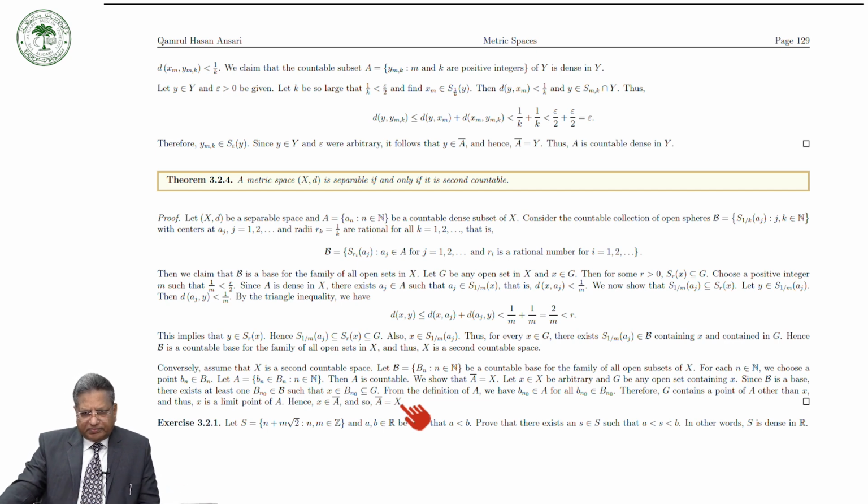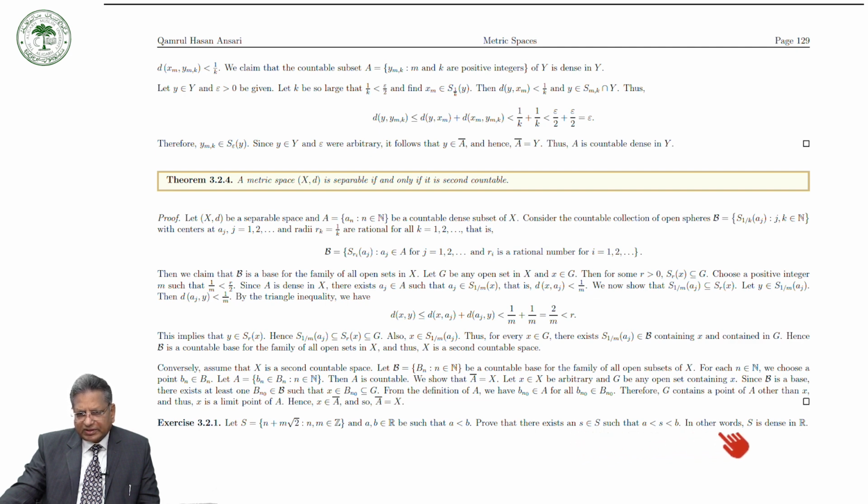So here again I have given several exercises. Suppose you have the set S of this form, where a and b are rational numbers, such that a is less than b. Then prove that there exists an element s in S such that this holds good.